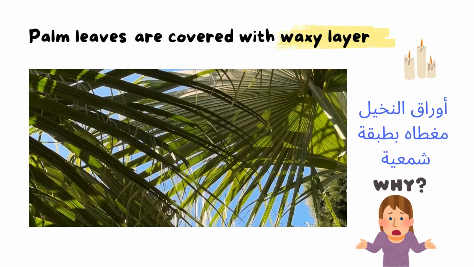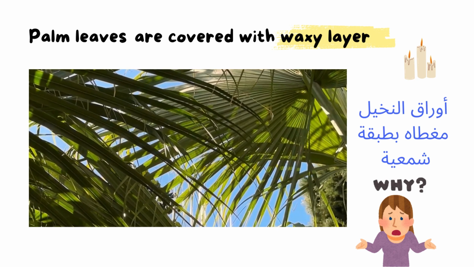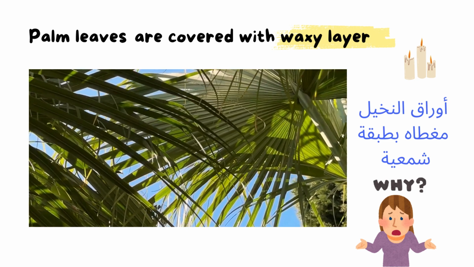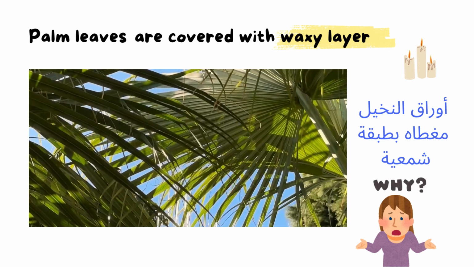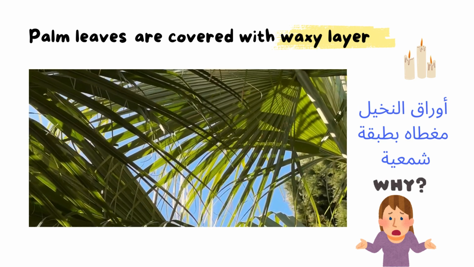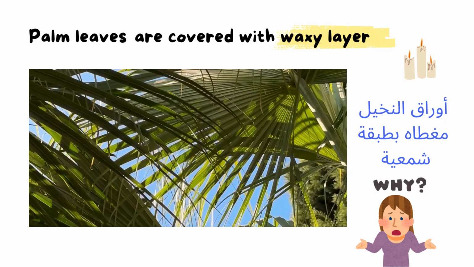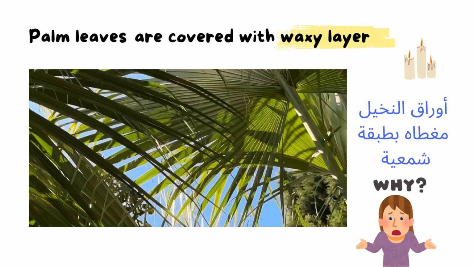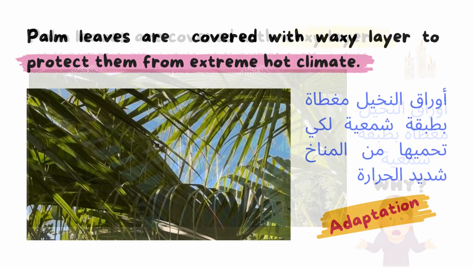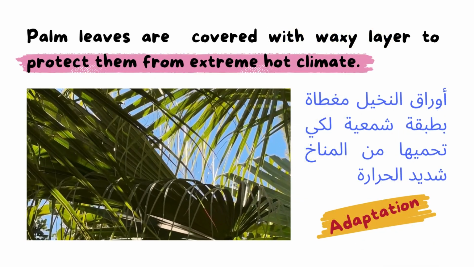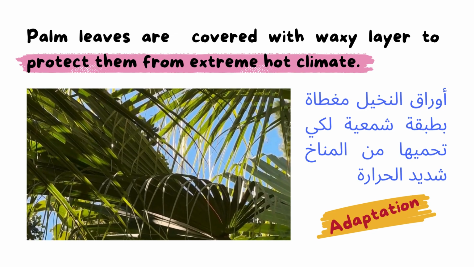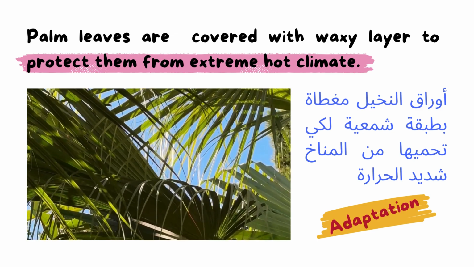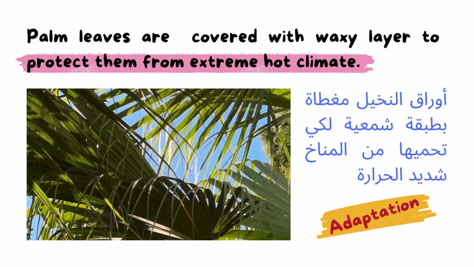We have another example here, the palm leaves. The palm leaves are covered with a waxy layer. Why are they covered with a waxy layer? As you know, palm trees are found in the desert or in hot climates. So the palm leaves are covered with a waxy layer to protect them from the extreme hot climate.